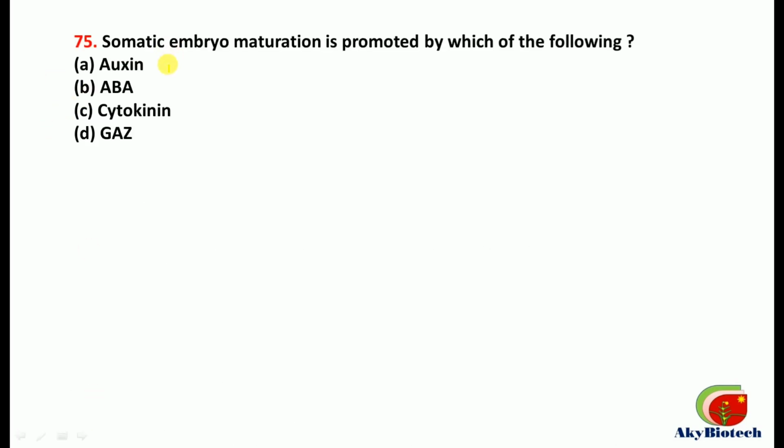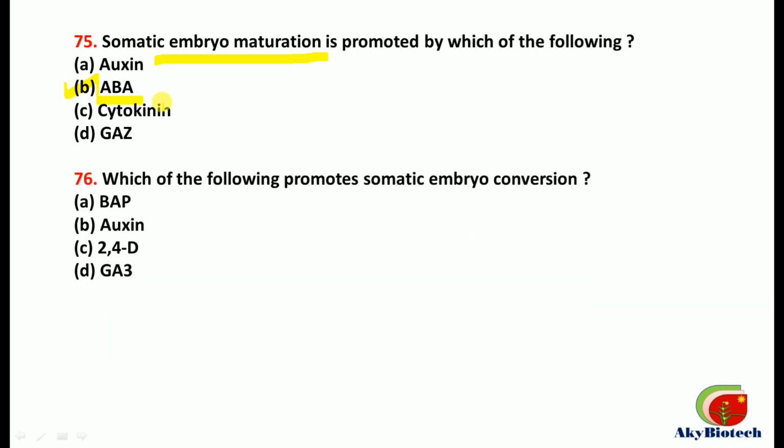Number 75. Somatic embryo maturation is promoted by which of the following? This is by ABA. This one is the correct option. Number 76. Which of the following promotes somatic embryo conversion? So this is promoted by GA3. This one is the correct option.